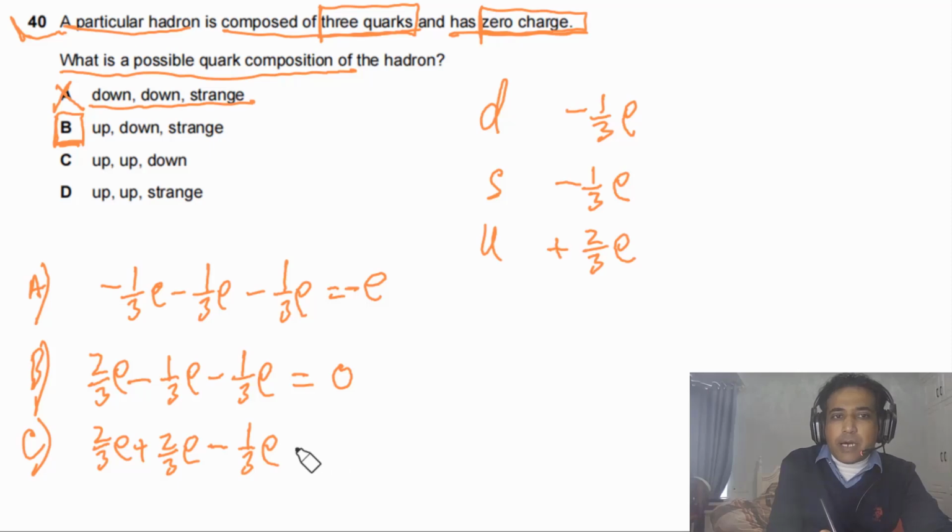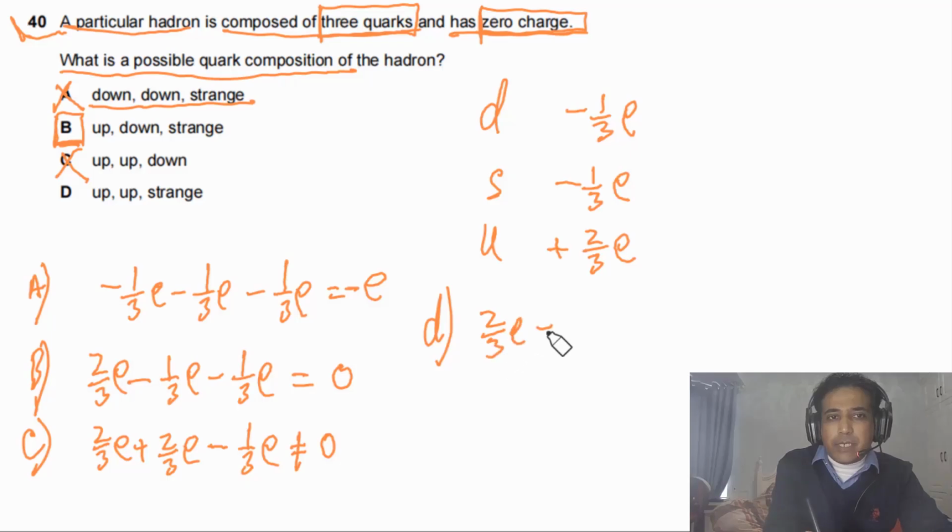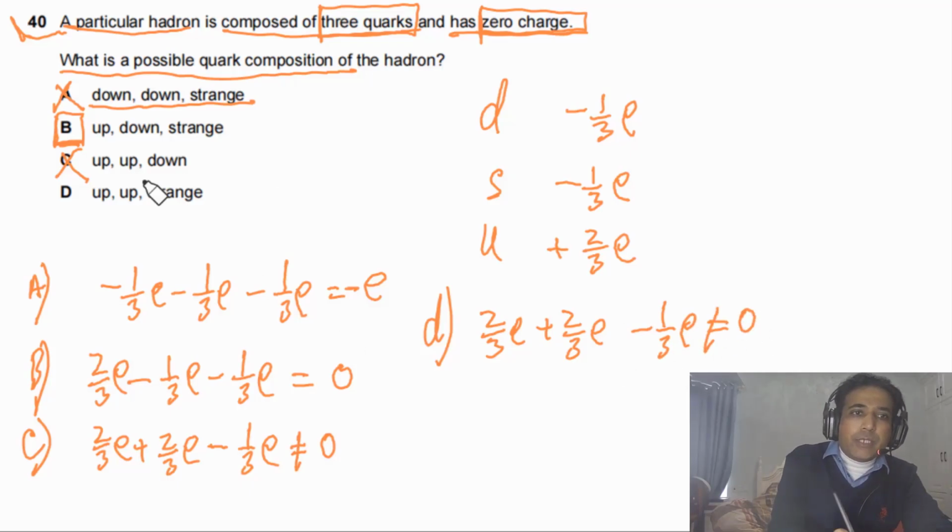And this is not equal to 0. So it means C is not possible. We can also check D. For D, we have 2 by 3e, plus 2 by 3e, and minus 1 over 3e. And this is also not equal to 0. So the answer for this question is B, and this is how you can figure it out.